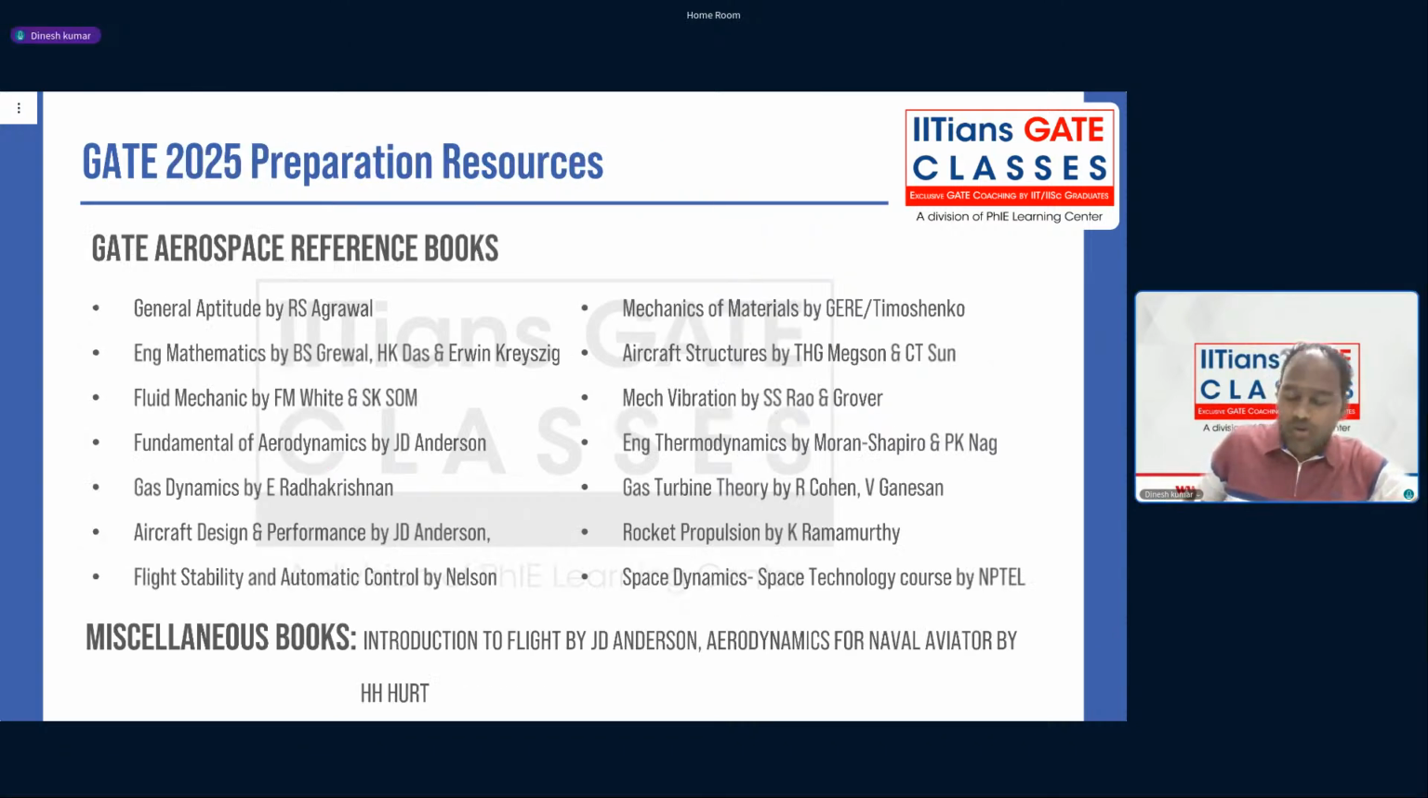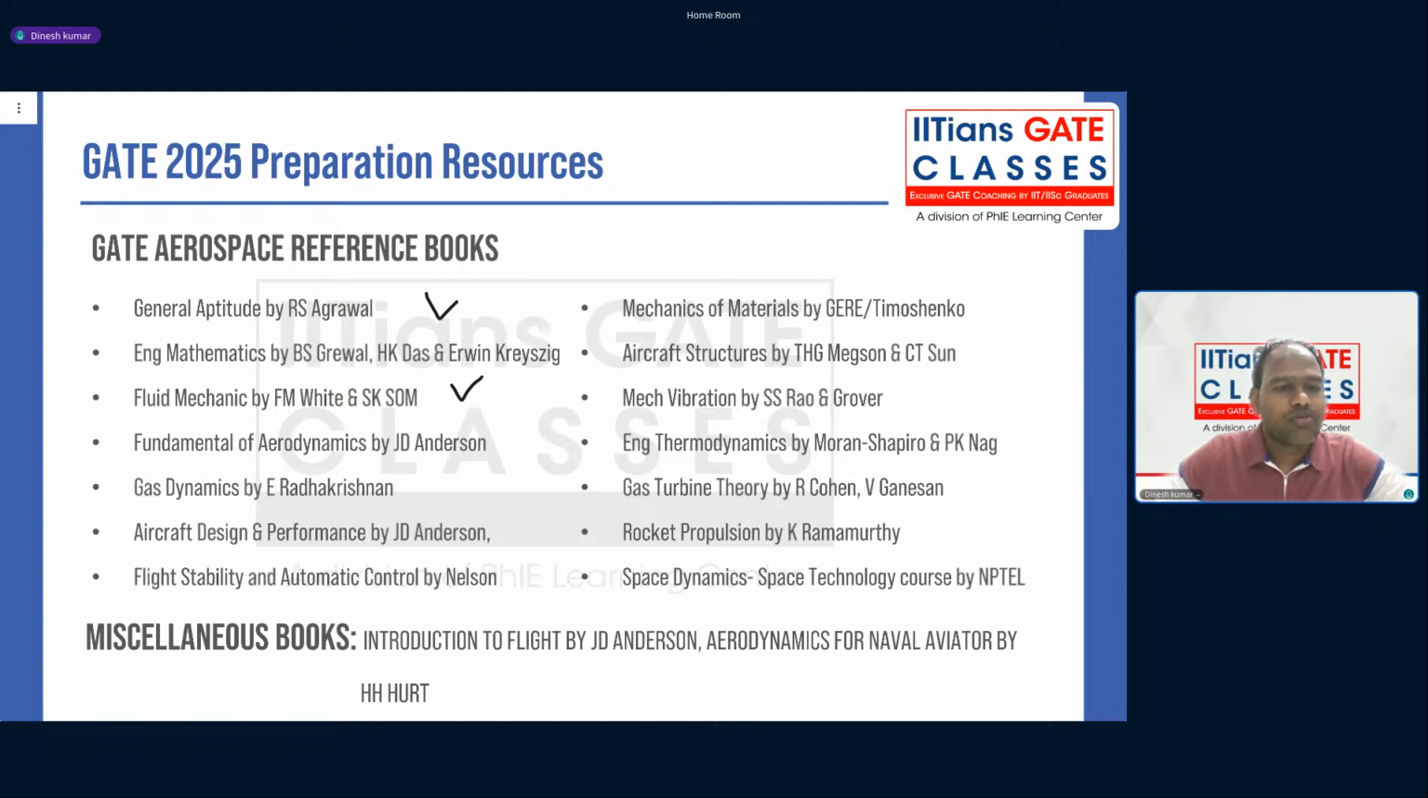Now, reference books. The best references: for general aptitude, R.S. Agarwal; for engineering mathematics, B.S. Grewal, H.K. Das, and Erwin Kreyszig. For fluid mechanics, F.M. White and S.K. Som. For fundamentals of aerodynamics, John D. Anderson; gas dynamics by E. Radhakrishnan; and Aircraft Design and Performance by John D. Anderson. John D. Anderson's books are very important for GATE preparation, and in fact for your engineering as well.